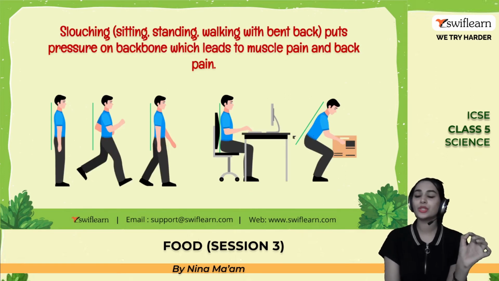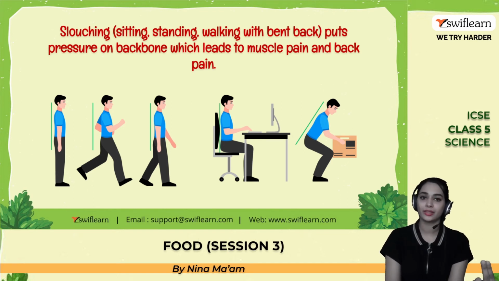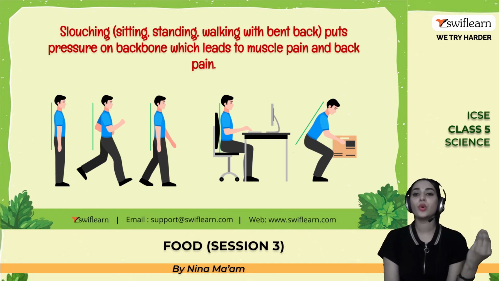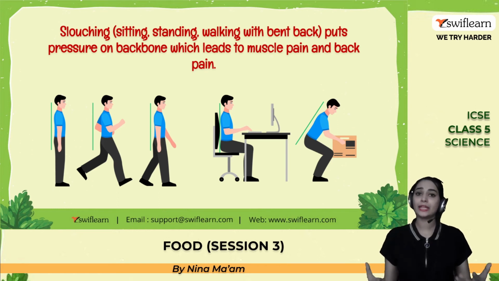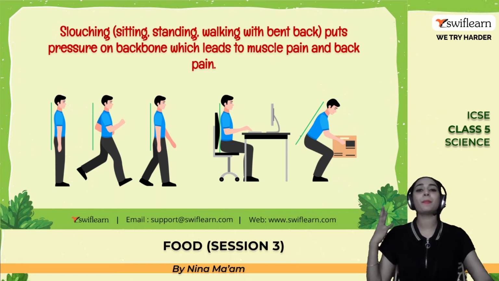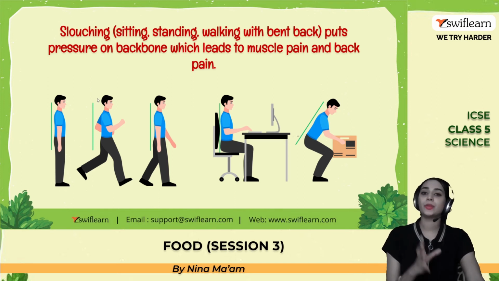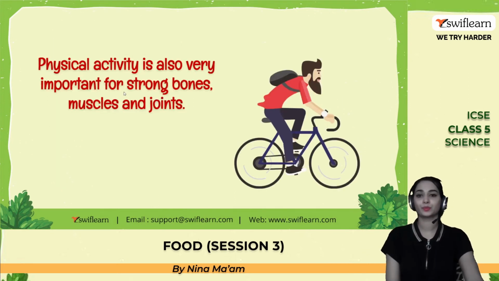Slouching. Slouching means bending back when we are sitting, standing, walking. So it puts pressure on the backbone, which will definitely lead to muscle pain and back pain, which is not good for our body. So we have to stand up straight or sit up straight. Keep your back straight and put less pressure on your backbone.